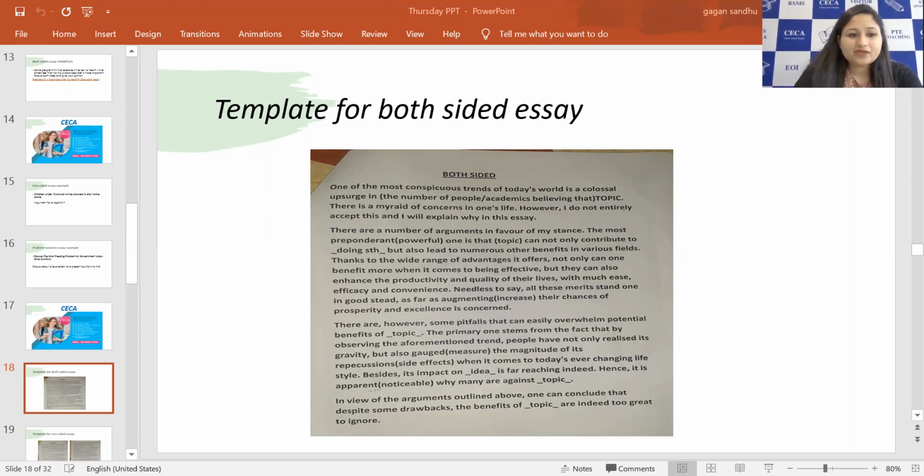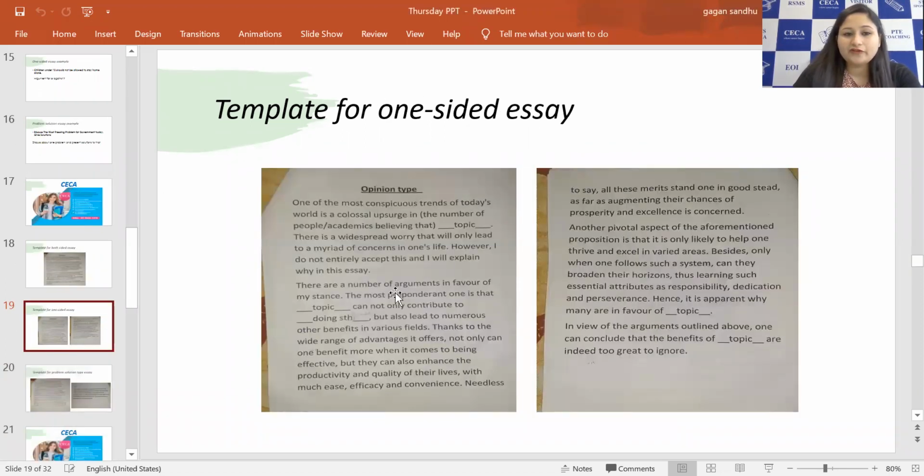And then these are really easy templates, right? You just have to fill in these spaces. Where I have written topic, that means you write the topic. And, sorry, cannot only contribute to doing something. That means whatever is related to the topic you can mention here, and then everything else is done. So this is the template for the one-sided essay.